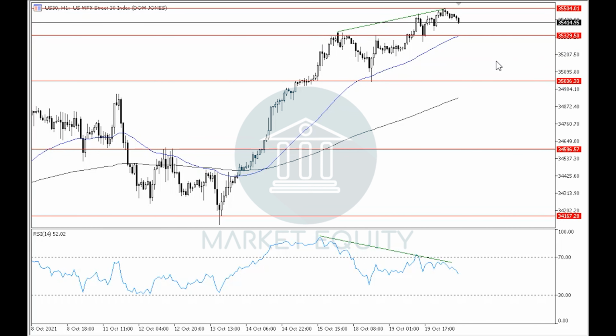One thing to note, however, is that we have seen a negative divergence in the 1-hour time frame, where the price continued to form a higher high and the RSI indicator, in contrast, continued to form lower highs. This shows that there is a weakness in the current upwards movement and therefore further supports the probability of a downwards correctional movement, which, by breaking downwards to level 35,330, will extend to retest around level 35,000 before rebounding upwards off of it in order to continue with the overall uptrend in the 1-hour time frame.